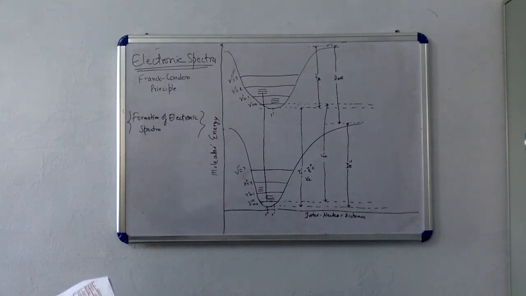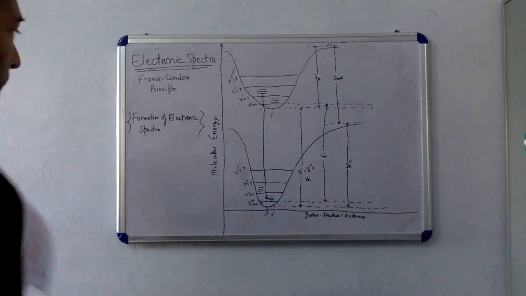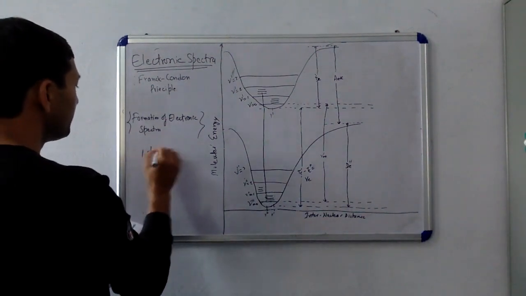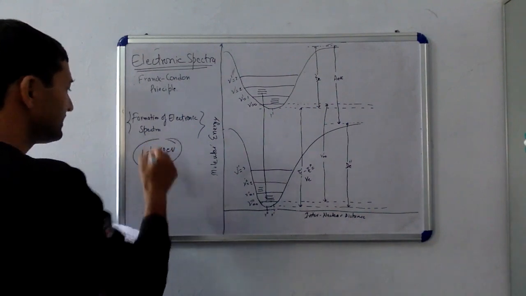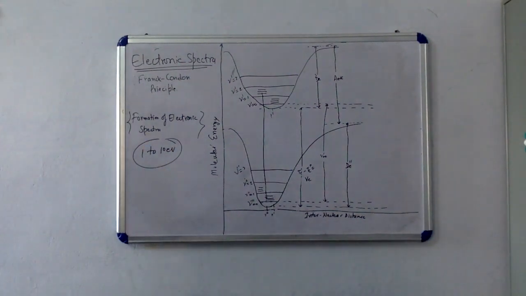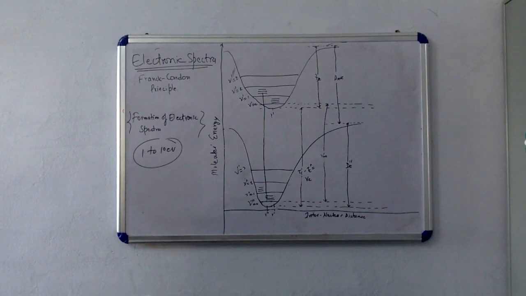These radiations fall in the ultraviolet or the visible region, because the energy separation between these electronic states is from 1 to 10 electron volt. The energy difference for the electronic states is in the range of 1 to 10 electron volt. So the electronic transitions are accompanied by a number of transitions involving the vibrational level of the upper and the vibrational level of the lower electronic state.